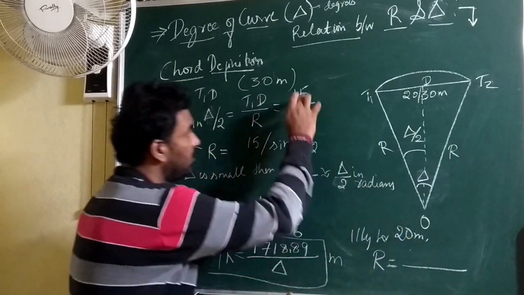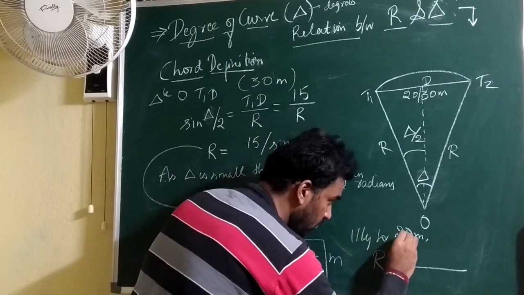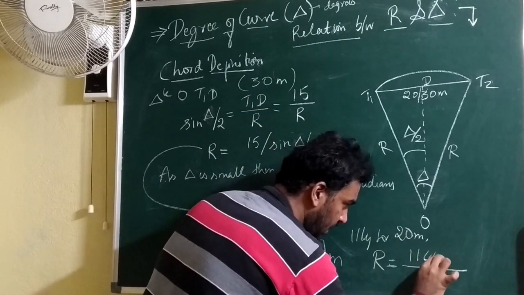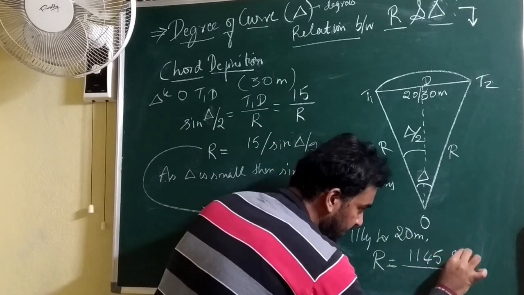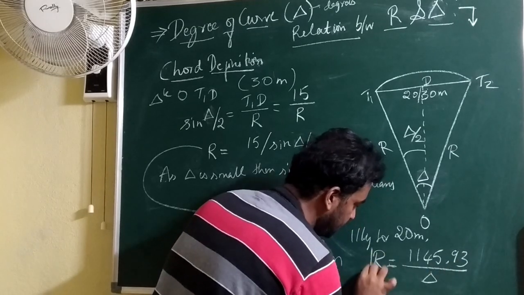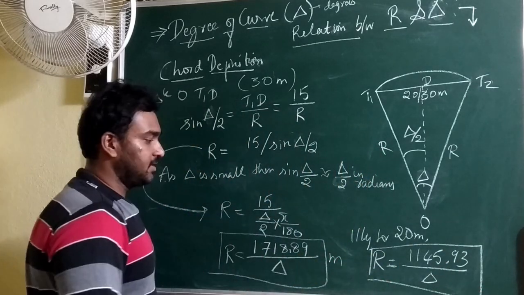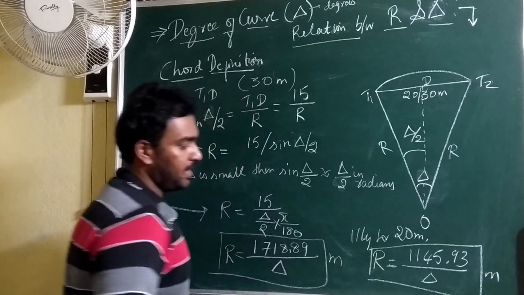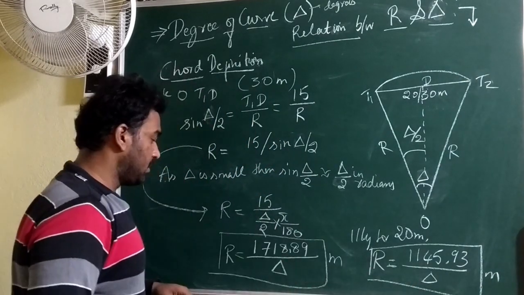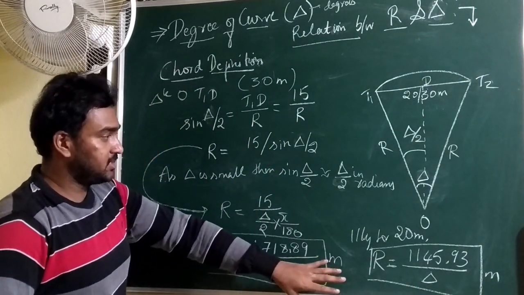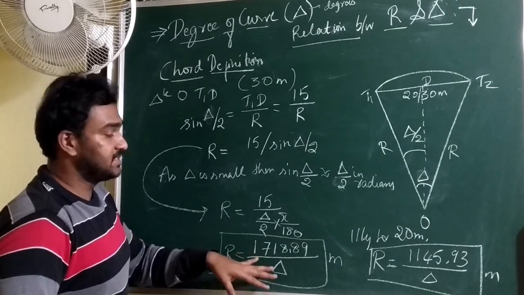After substituting that, it gives you 1145.93 divided by delta. This will be in meters, and delta in degrees. So these are the relations considering radius and delta.